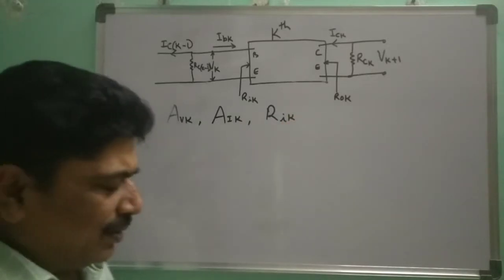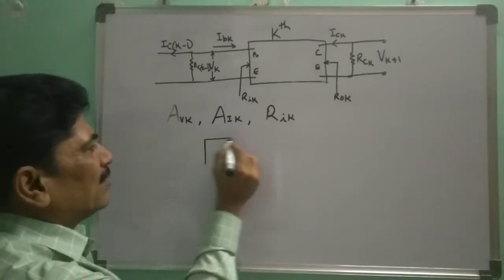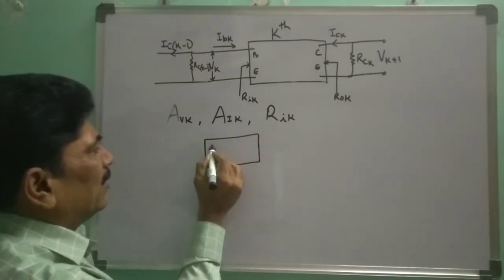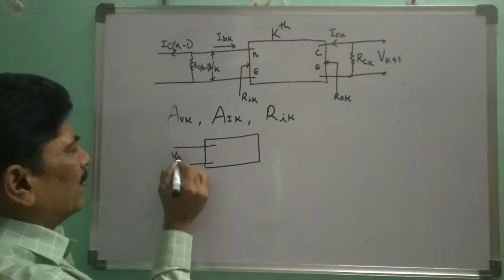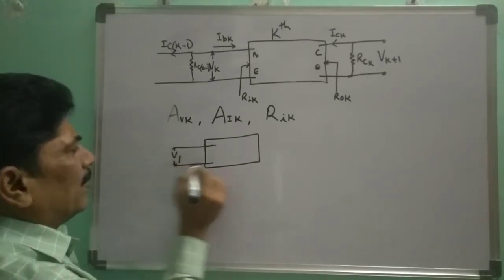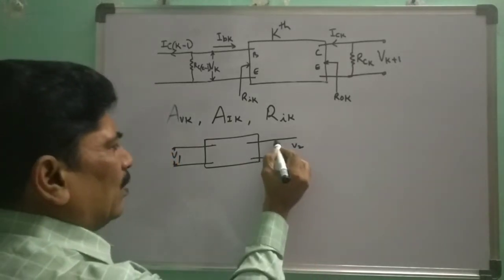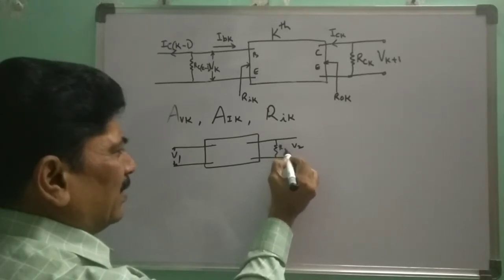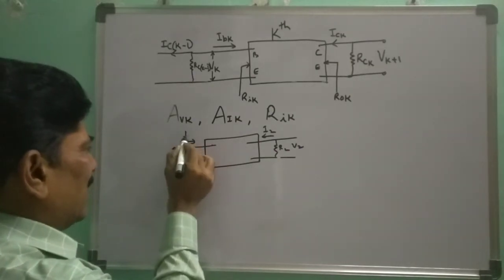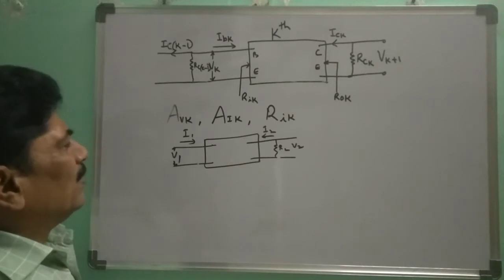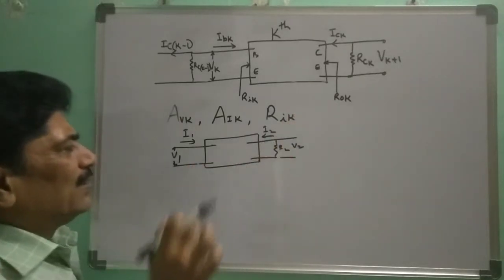Let us find out by considering a stage, the general case, having input voltage V1 and output voltage V2, with load resistor RL, input current I1 and output current I2. We will find out Avk, Aik and Rik based on this.